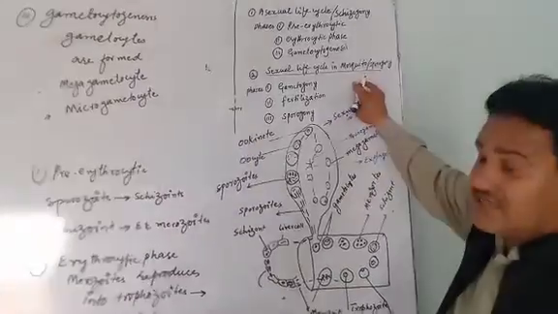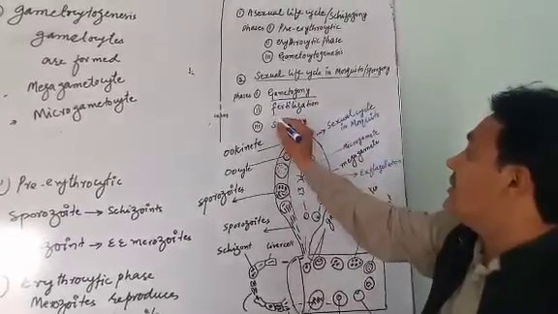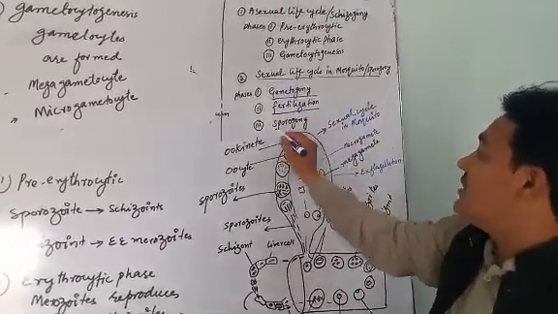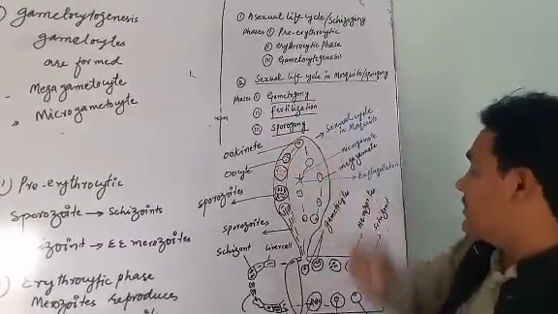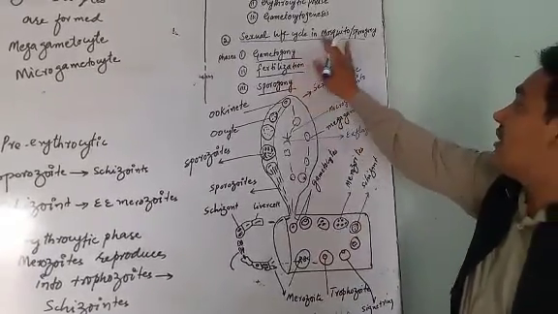There are three phases also. Number 1, gametogony. Number 2 is fertilization. Number 3 is sporogony.